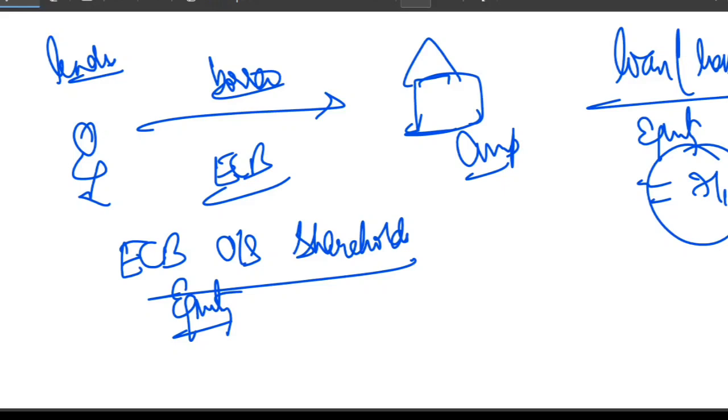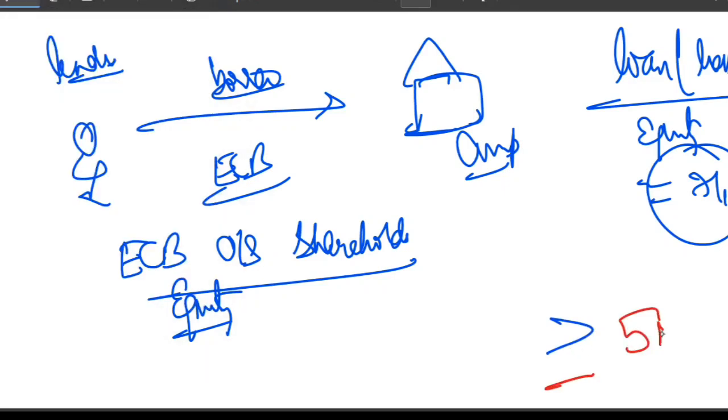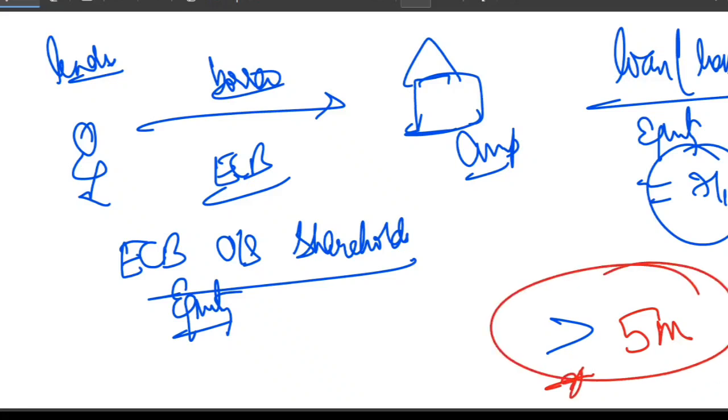Now, when does it apply? It only applies if the total ECB outstanding from a shareholder is more than 5 million. Please remember it. This is a very, very important limit I'm telling you. If it exceeds 5 million, then only it applies. Below 5 million, no ratio cap is there.